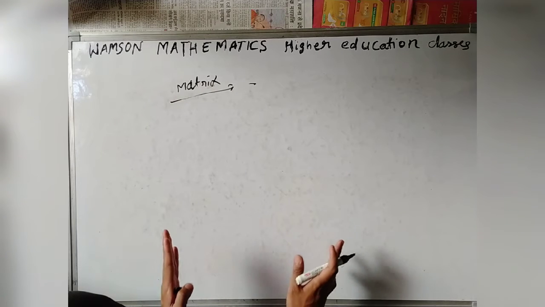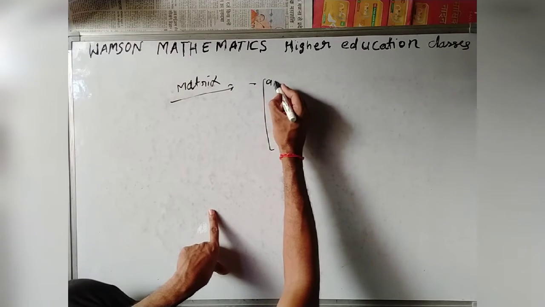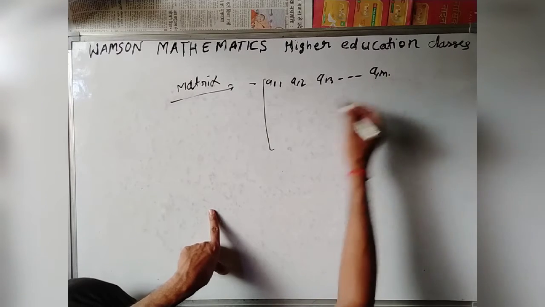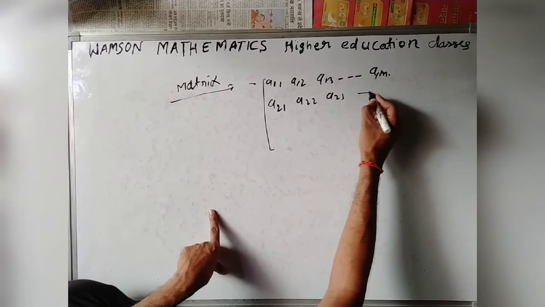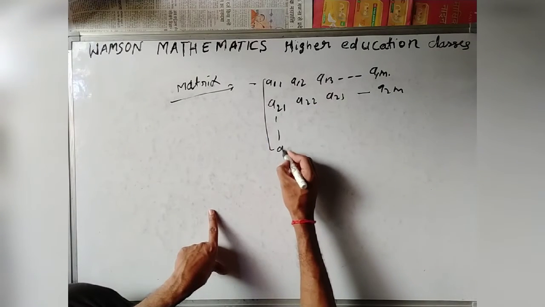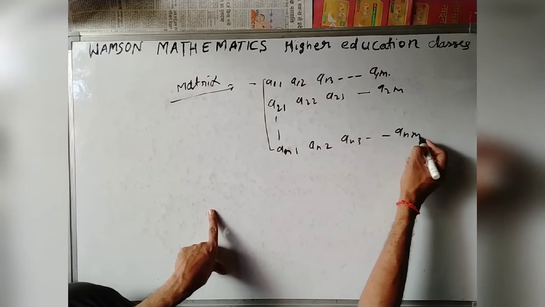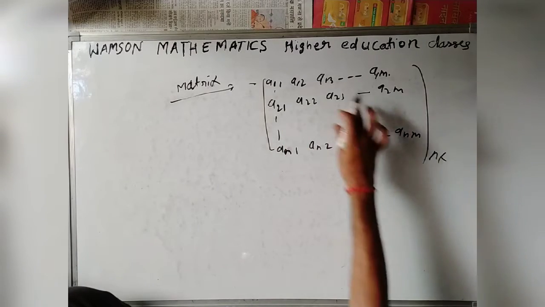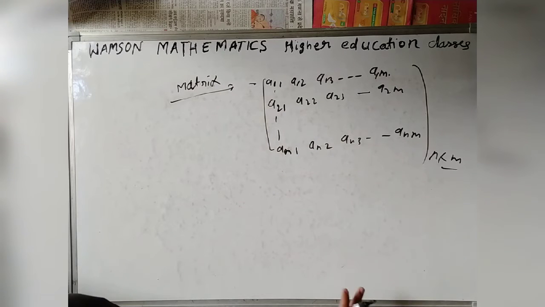If we multiply the number of rows by the number of columns, we get the order of the matrix. See, a11, a12, a13, and so on up to a1m, and here a21, a22, a23, and a2m, and here an1, an2, an3, and so on up to anm. So the number of rows is n, the number of columns is m. So the order of this matrix is n cross m.